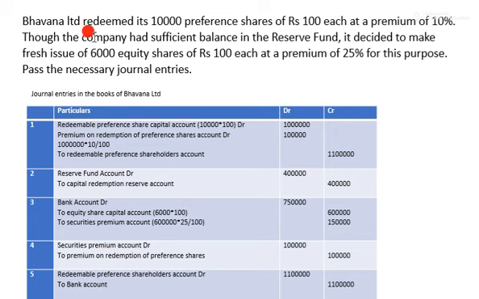But here they say though the company had sufficient balance, it means whatever balance amount remains, you pay in the form of reserve fund, in the form of divisible profit. Out of 10 lakh total, 6 lakh we are paying in the form of equity shares and 4 lakh in the form of reserve fund.